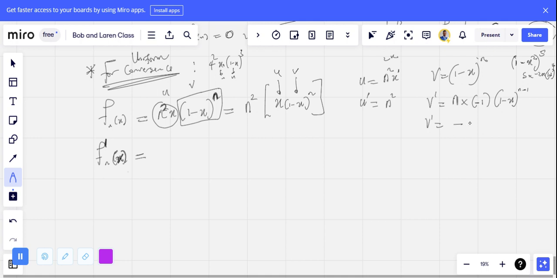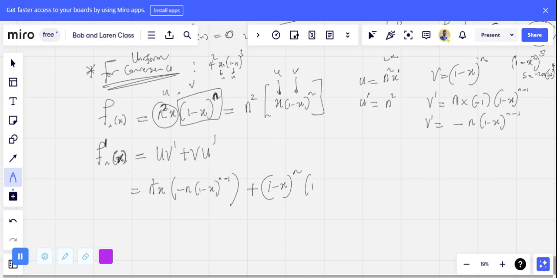So if I look at this, this is just minus n, open bracket, 1 minus x, to the power of n minus 1. And since this is a product rule, I'll write out the formula for product rule. That's u v prime plus v u prime. And what is my u? u is n squared x. And then my v prime is what I have here as minus n, 1 minus x to the power of n minus 1. Then I'll close the bracket. Then plus my v is already 1 minus x to the power of n. Then u prime is already n squared.